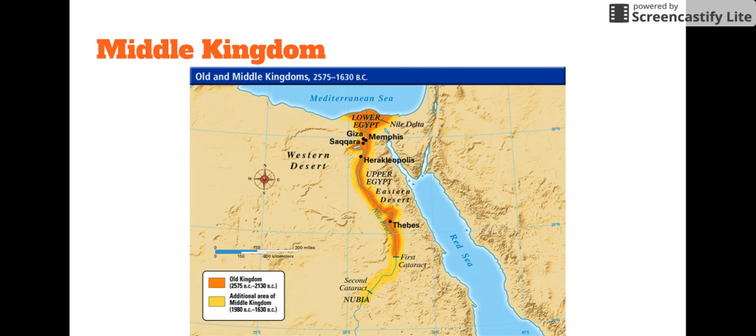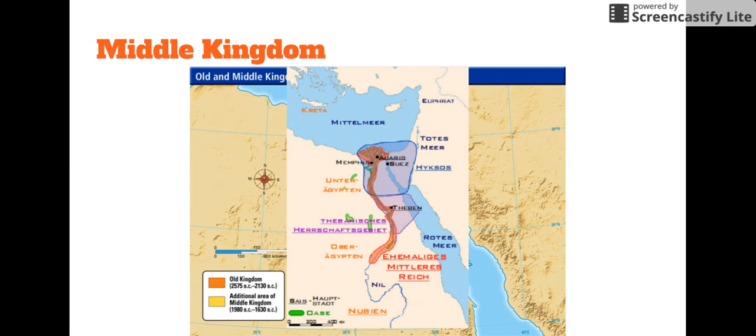Next, we have our Middle Kingdom. And you can see on this map here, anything in the orange, the darker orange, is our Old Kingdom empire. The lighter orange or yellow that's around it, that's when they start to expand in the Middle Kingdom. It starts to get a little bit bigger. However, the Middle Kingdom is also noted by the Hyksos, who occupy this northern region here by the Delta, which means they can control any of those sailboats being able to get in or out of the Nile River. That's why that was so important.